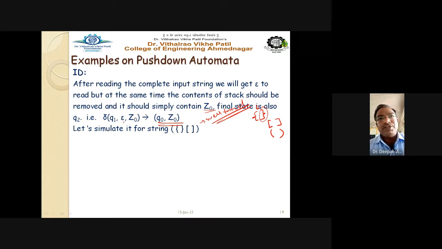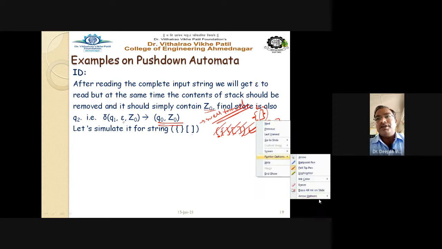So if we check this string, it is an opening round bracket, then an opening curly bracket. For this opening, yes, there is a closing curly bracket, so there is no question. Now you have the opening square bracket and there is a closing square bracket. Yes, this is also okay. Now for this opening round bracket, there is a closing round bracket. Yes, this string is a well formed string. Getting this point? The meaning of a well formed string is that for every opening bracket there must be a closing bracket, right?